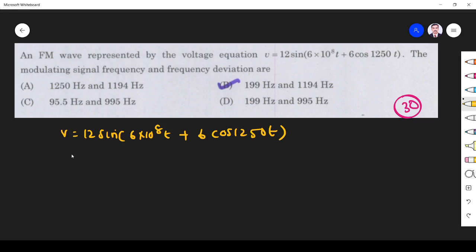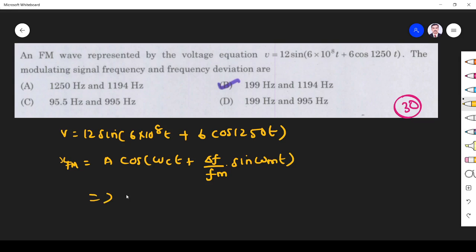So we have to compare with the general equation of FM. What is the general equation? A cos (omega c t plus del f by fm, that is beta, times sine omega m t). Or cos omega m t, that is not a problem. I write sine omega m t.